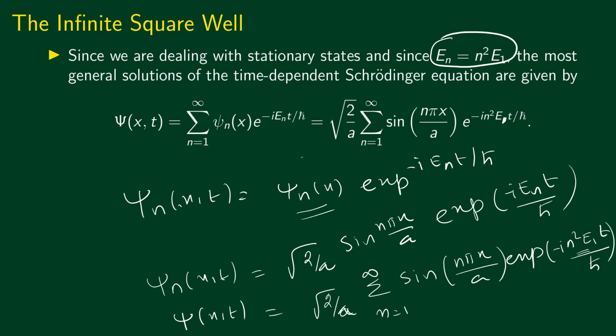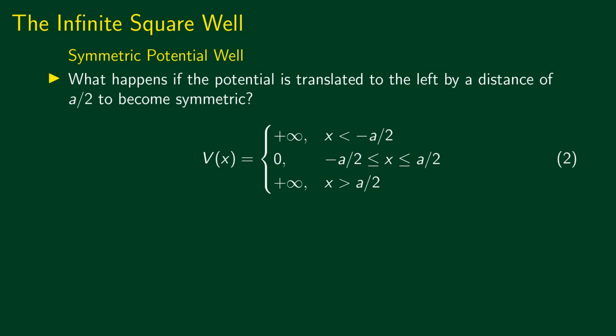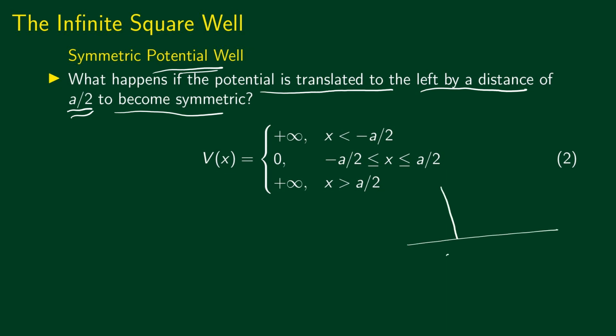Now, how should we modify our results if the potential well is symmetric? What happens if the potential is translated to the left by a distance of a divided by 2 to become symmetric? This is our infinite potential well that we discussed. We had an infinitely high wall at x equal to 0 and at x equal to a, so this is not symmetric about x equal to 0.